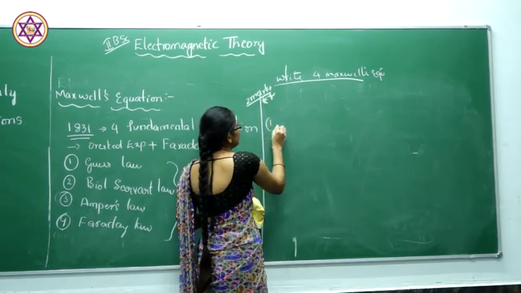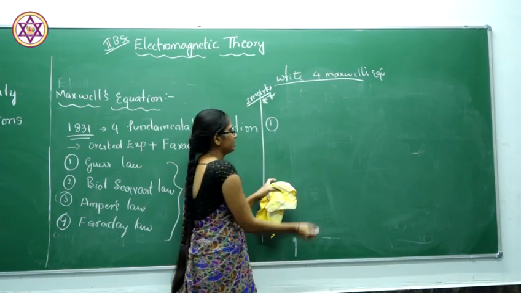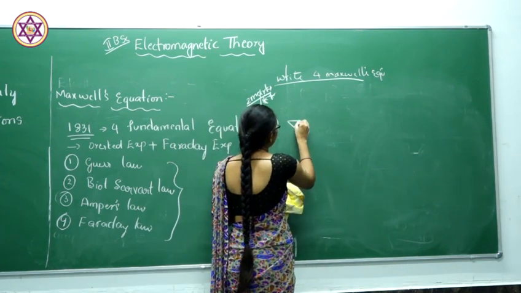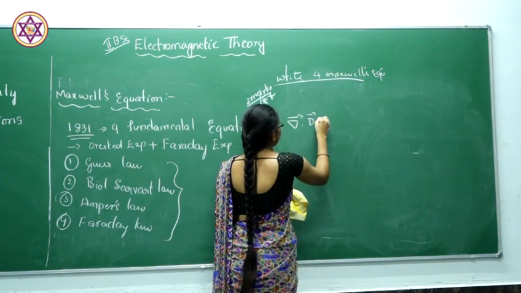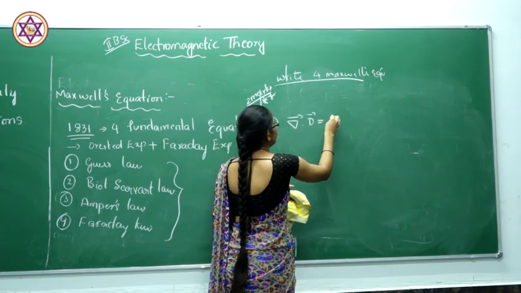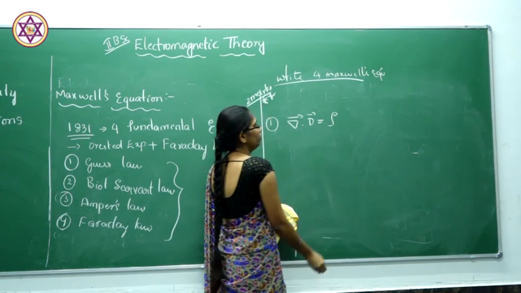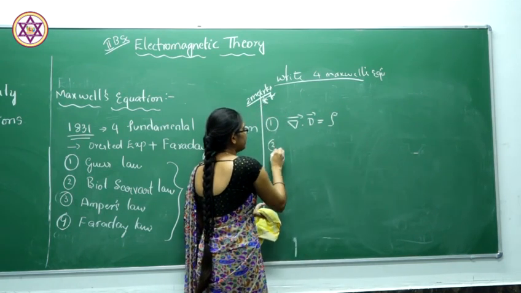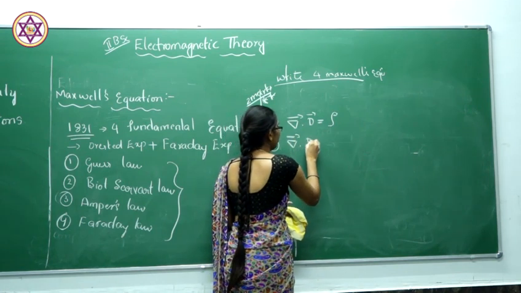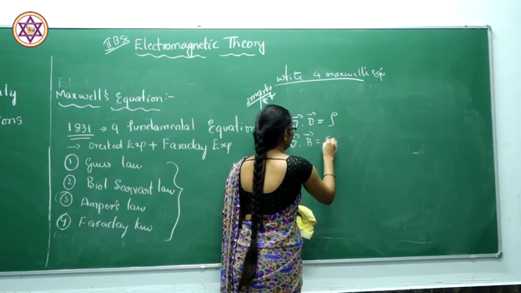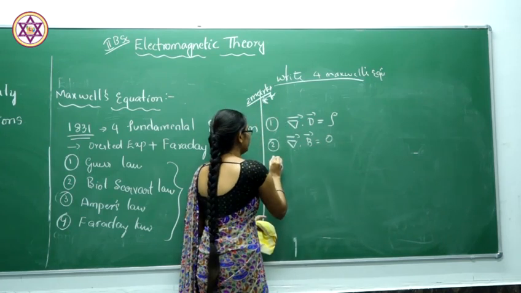The first Maxwell's equation tells that del dot D should be equal to rho, and the second equation will be del dot B should be equal to 0.